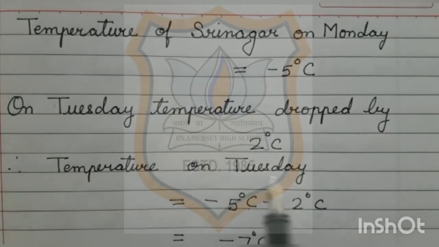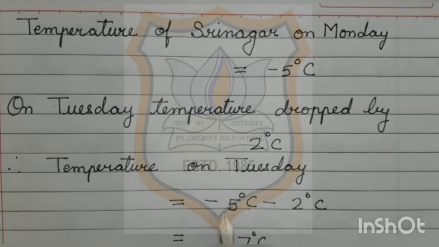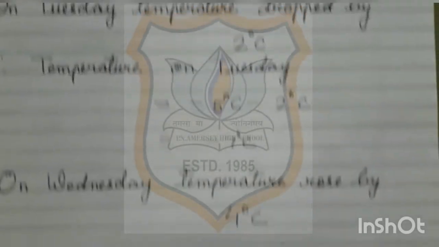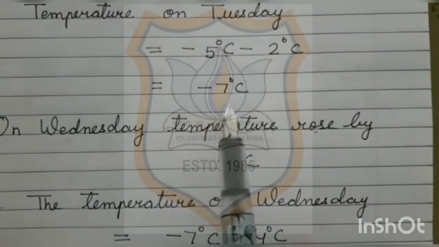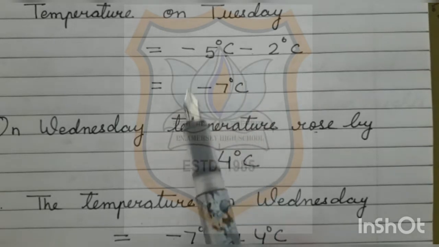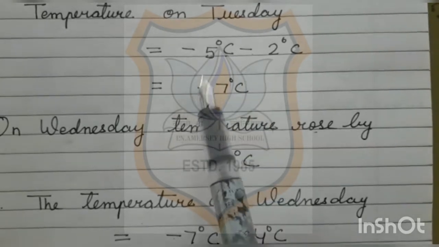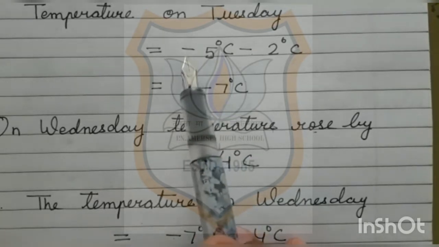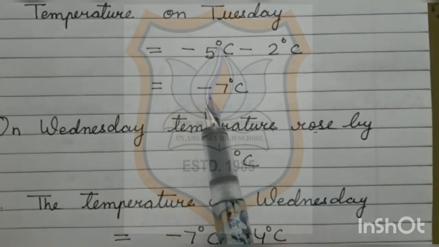Therefore, the temperature on Tuesday is equal to minus 5 degrees Celsius minus 2 degrees Celsius. That comes to be minus 7 degrees Celsius. As you know students, the answer carries the sign of the bigger number, and here the bigger number is 5 and it carries a minus sign. So, the answer will also carry a minus sign.